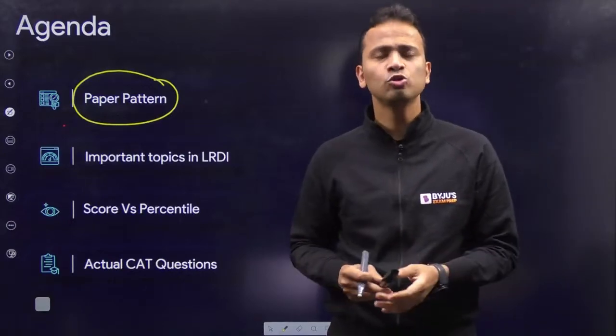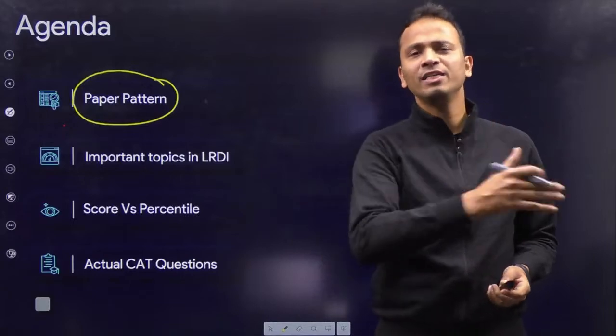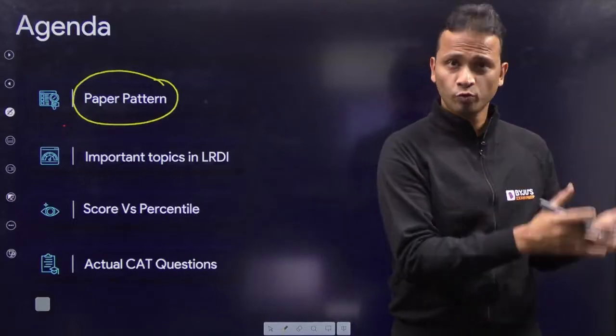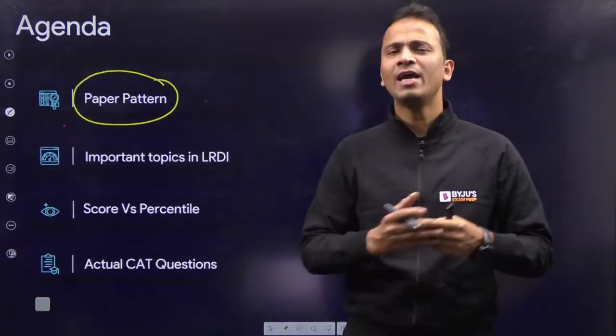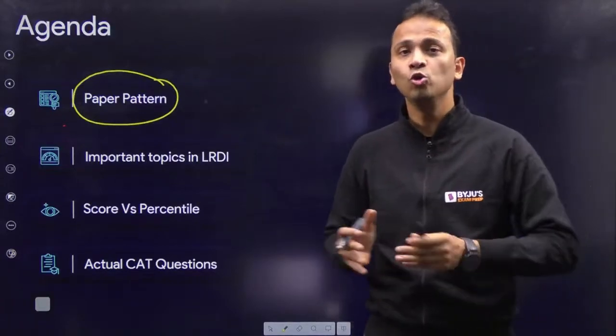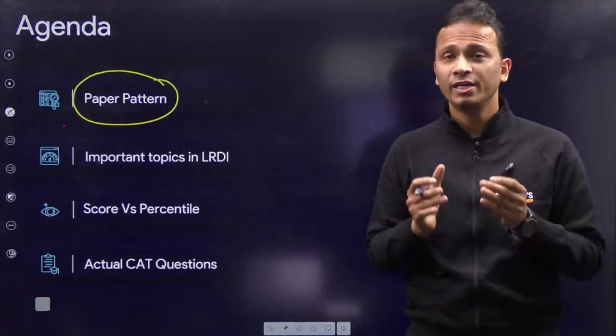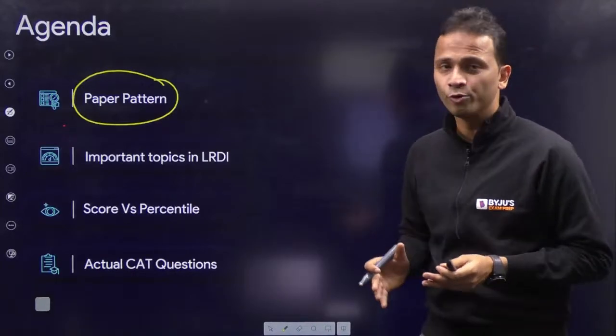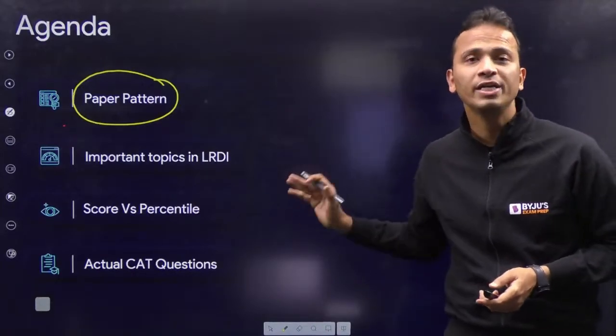Even if in the 3 slots there were 12 sets in total, all from different areas, we still cannot afford to lose the other areas because they are important for the preparation of CAT 2023.